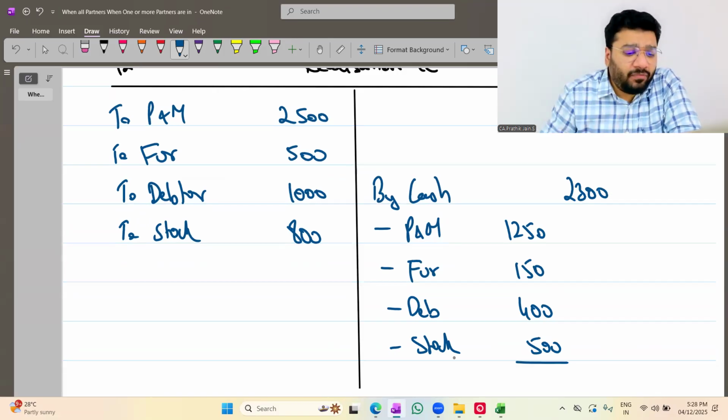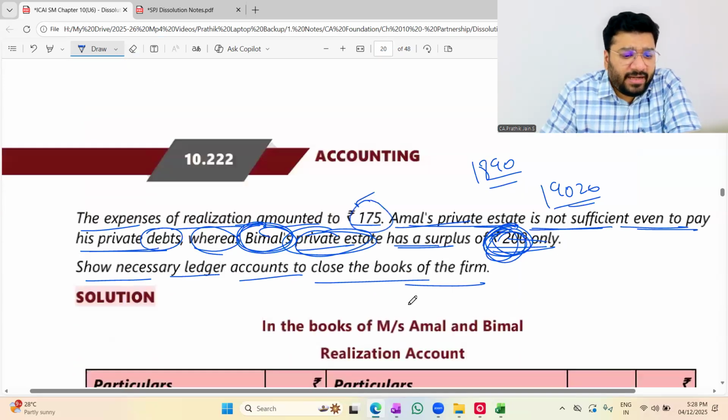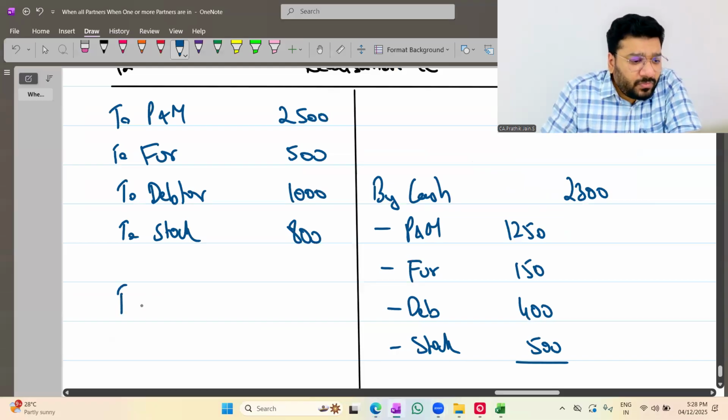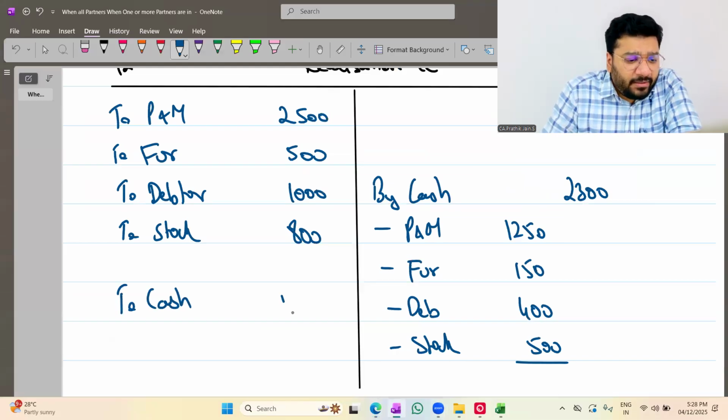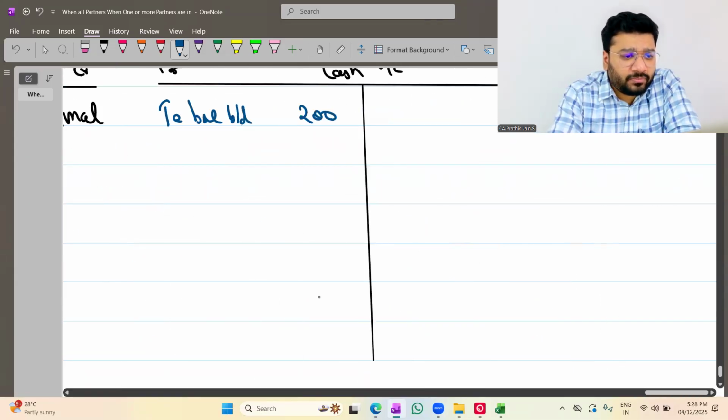Now, payment of realization expenses. Any payment is there? How much? 175. What is the entry for that? Realization account debit to cash. To cash, 175. Am I right? Without forgetting, do the posting in the cash account.